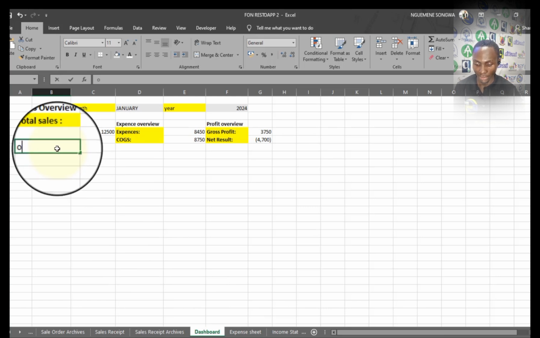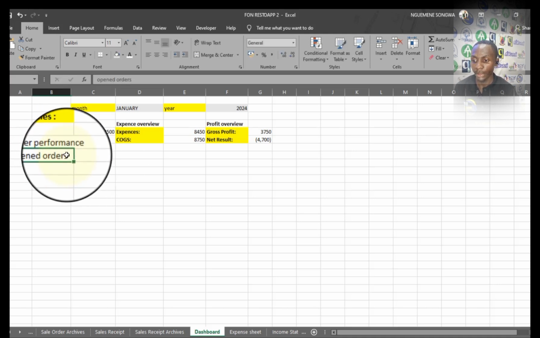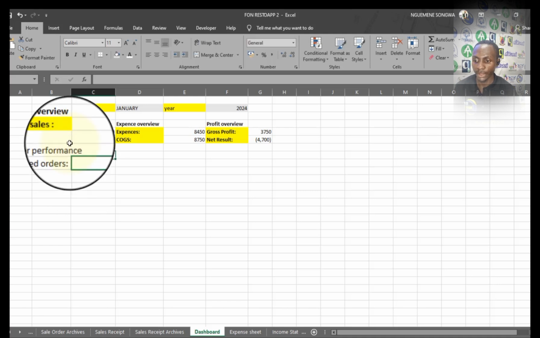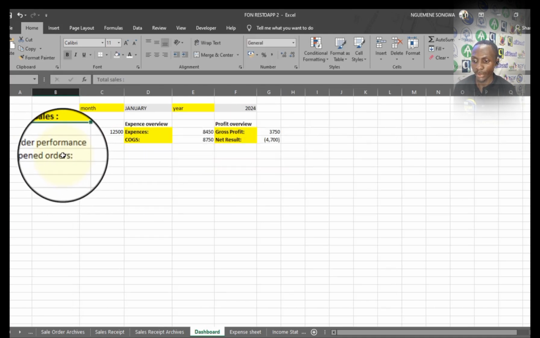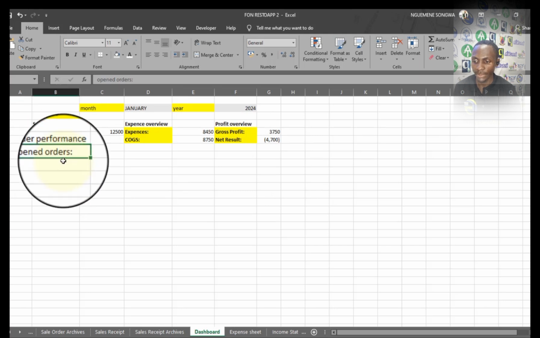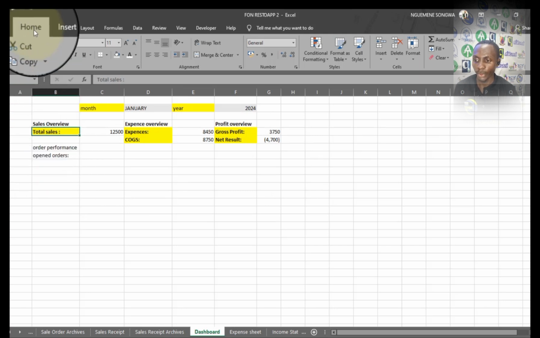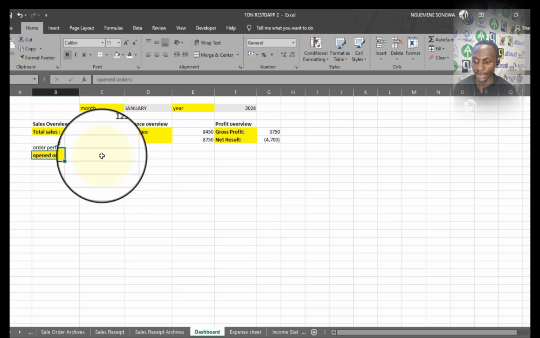So at the level of here, I can just write order performance, and here I'm going to put opened orders, so that in the cell that follows, I'll be able to highlight the number of orders that are open. I'll just want to give the same format to this cell. So I'll take this, come to the home menu, take format painter, and I click on this so that it can repeat the same format.